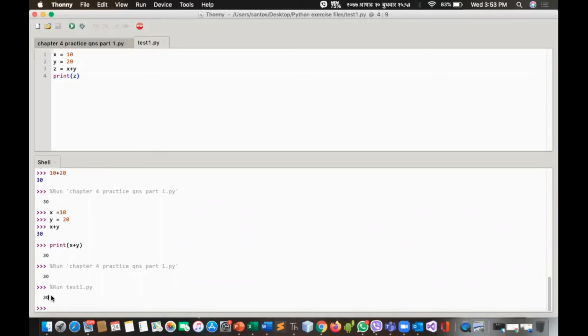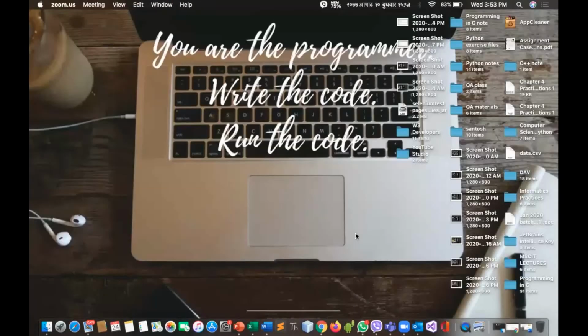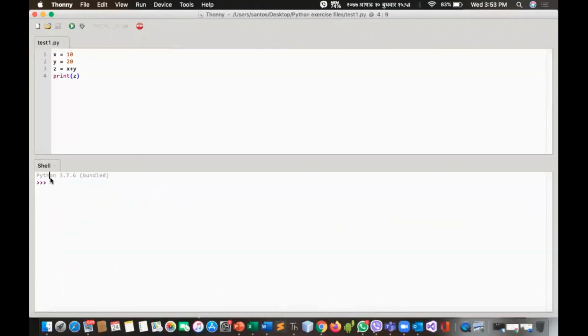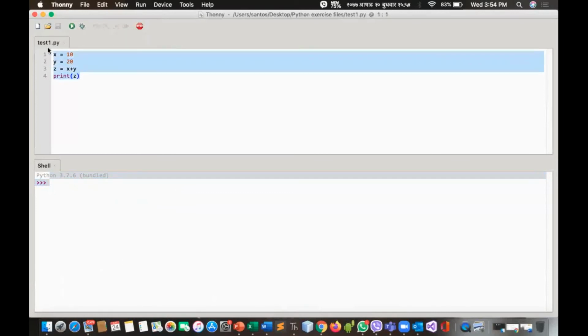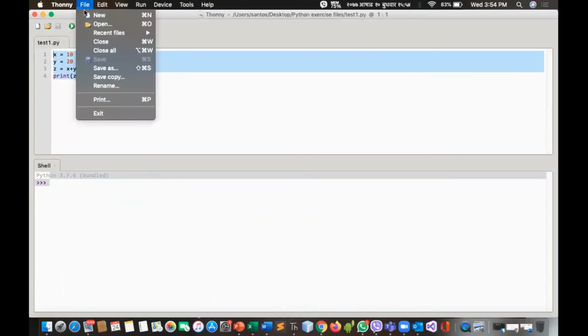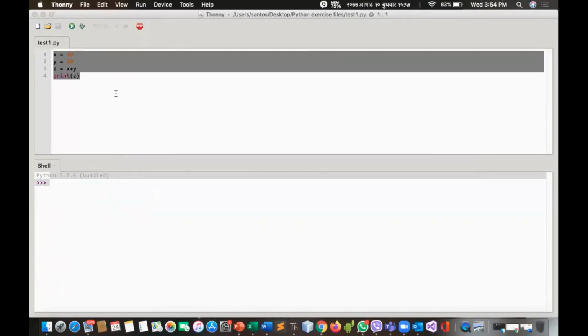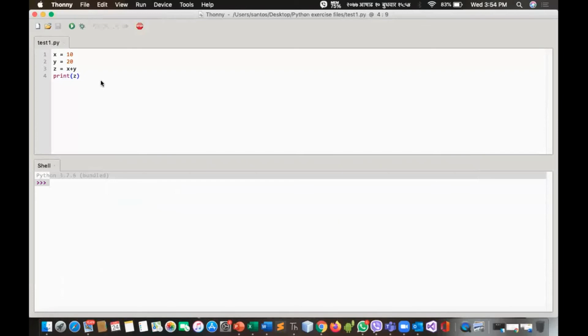Now it will generate the output. Okay, so what happens if you save this program and I close this, and again open this? See here in interactive mode your data is lost, your code has been lost. But in case of script mode, it is already there, or you can simply open that file later. See, this test 1 you can open simply. So this saves your code, this saves your work for future reference.